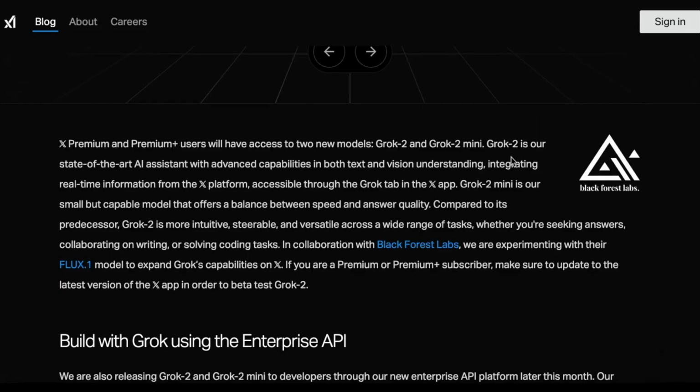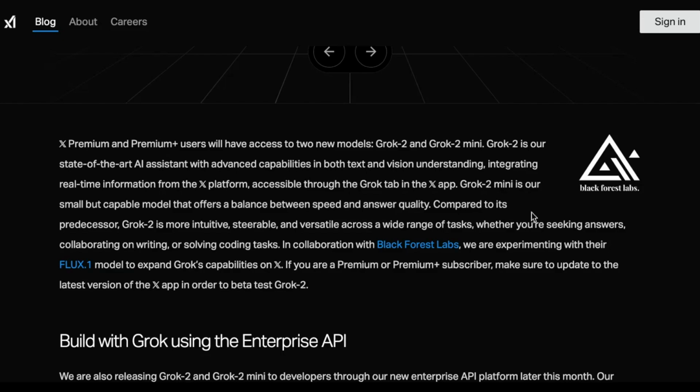So they are partnering with Black Forest Labs. So Black Forest Labs has announced this model called Flux, and the community is going crazy on this model because it does have really impressive image generation capabilities. I heard this is probably a direct competitor to Midjourney at this point.